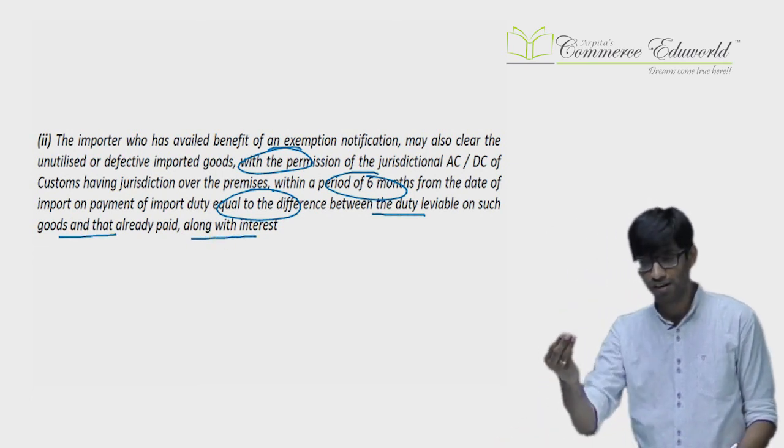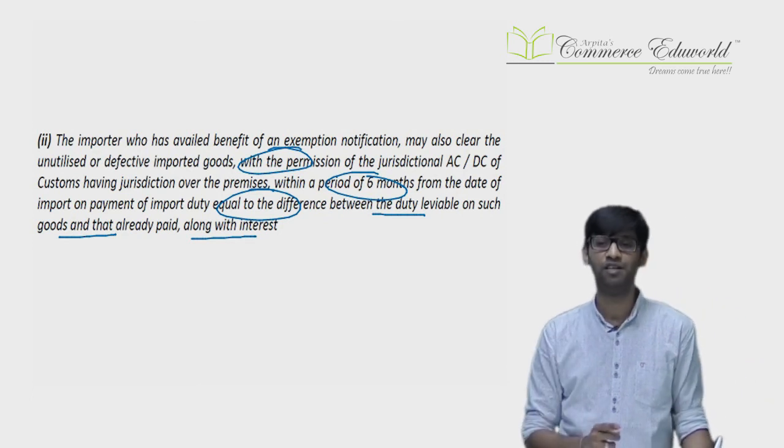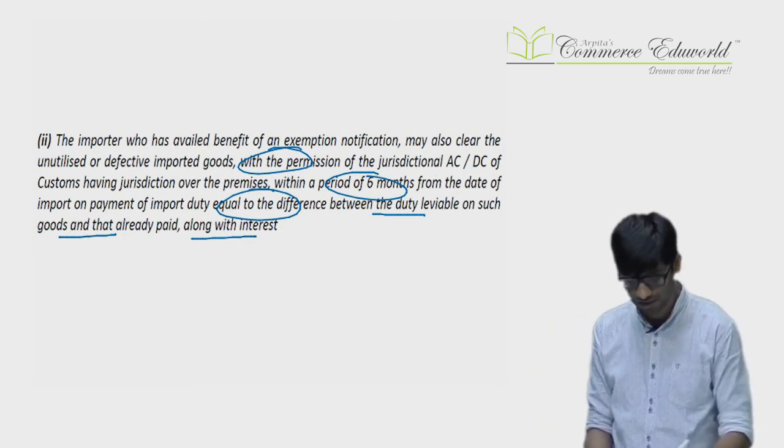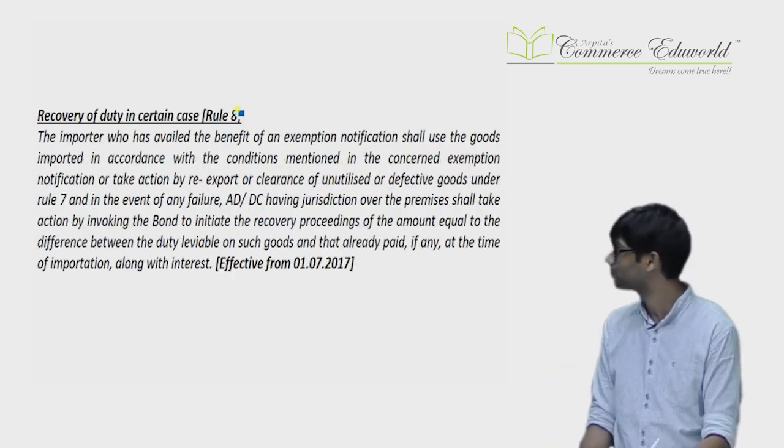You had imported at the concessional rate or exemption, you had not paid the duty. Now you are removing the goods for home consumption. You have to pay the differential duty along with the interest within 6 months. Within 6 months you can remove the goods for home consumption also. Next.